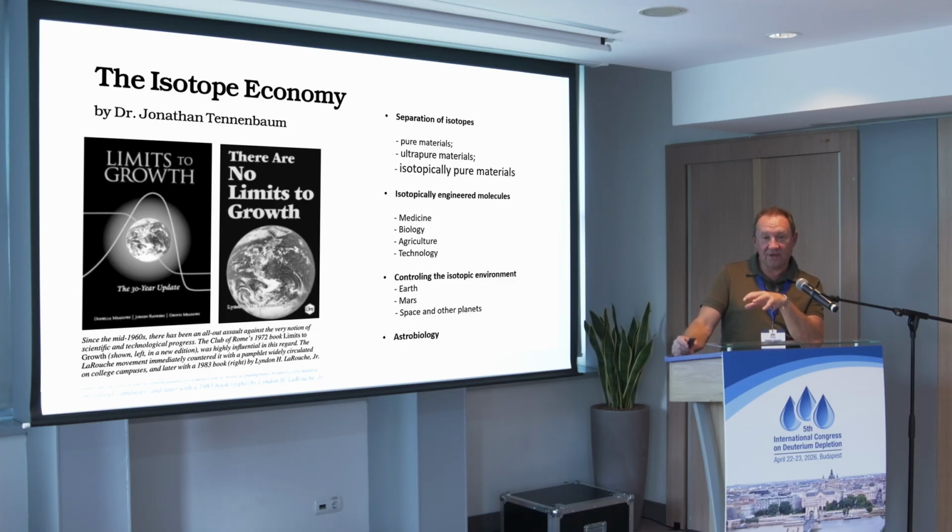We can also try to explore space and other planets by looking at their isotopic composition and see how well they're suited for human forms of life. For instance, on Venus, there's 100 times more deuterium than on Earth. It's 1.8%. That's deadly for us. Besides the 400 degrees Celsius temperature and sulfuric acid rains, the isotopes will kill us if we survive that.